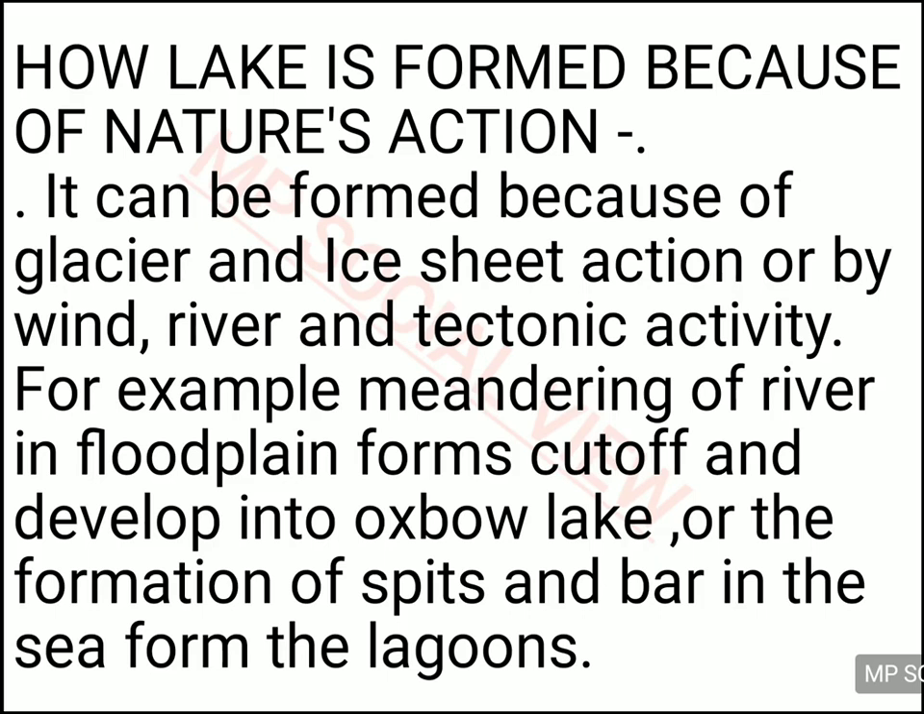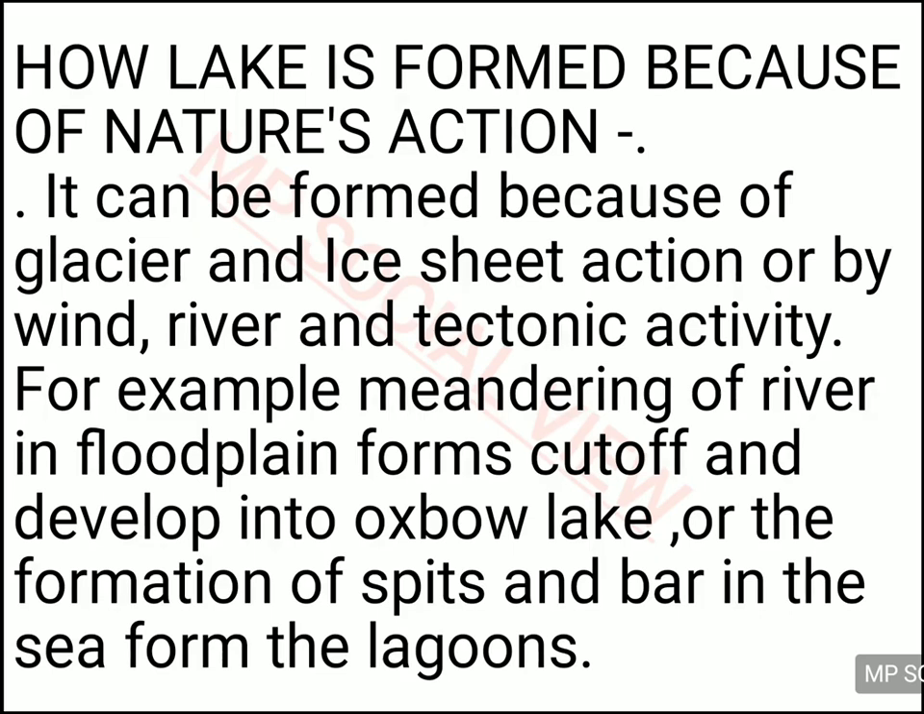For example, you saw the meandering of the river, and during the meandering some area is cut off like a lake in an oxbow shape, and that is called an oxbow lake. And in the oceans also lagoons are formed, because the ocean also does erosional activity and brings erosional material and deposits it on the sides of the ocean, and while depositing, it leads to the formation of a lake. The lake which is present near the ocean body is called a lagoon.